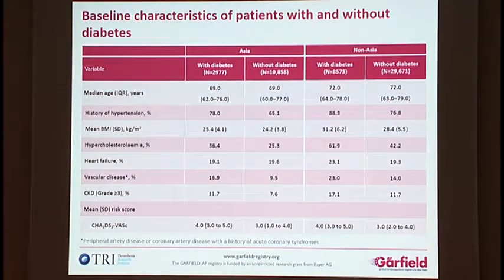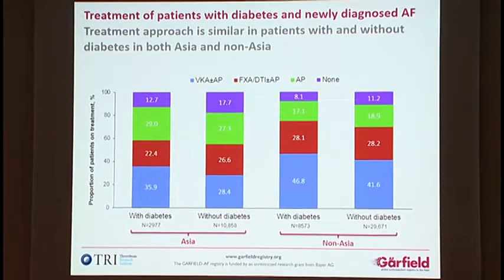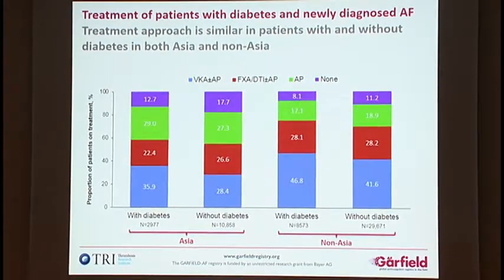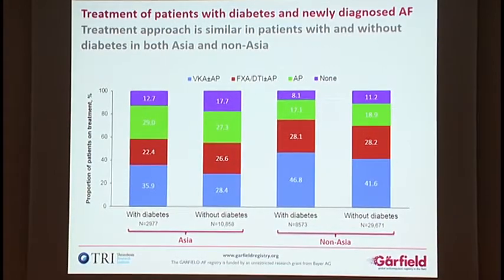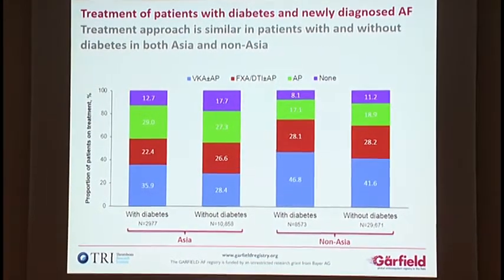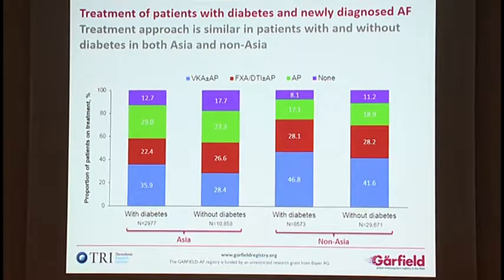If you look at the CHADS-VASc score, patients with diabetes have a higher score compared to the non-diabetic population. Looking at the treatment approach, which was almost similar in both the diabetic and non-diabetic population, both in Asia and also in non-Asia. But when we go into further details, we found the non-Asian patients with diabetes were more on anticoagulants compared to the Asian population with diabetes.